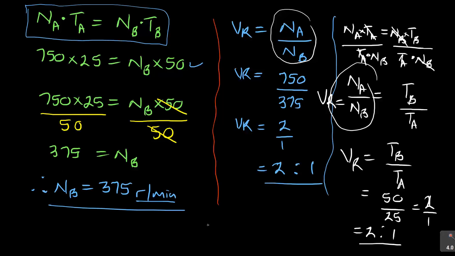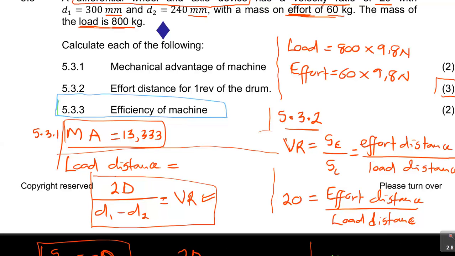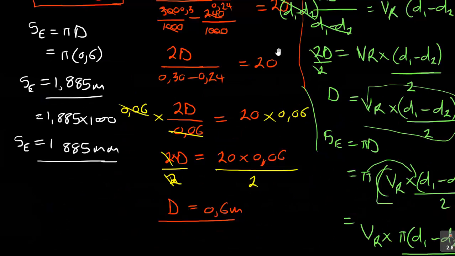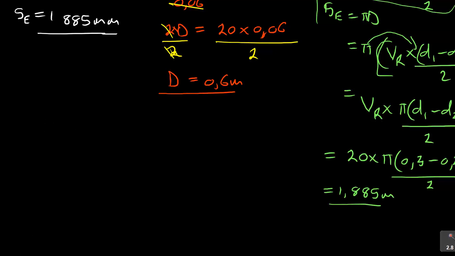It's the MA, the mechanical advantage, over the velocity ratio. You multiply that by 100%.